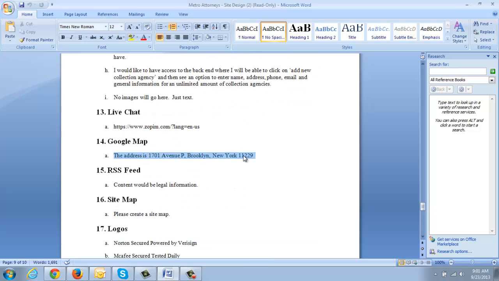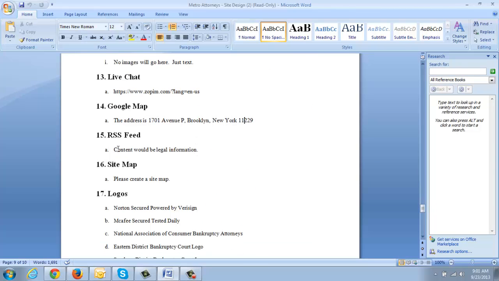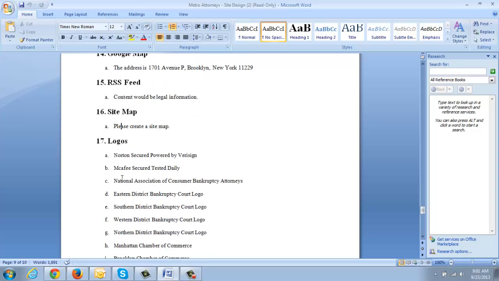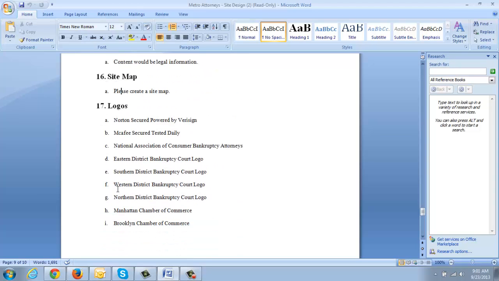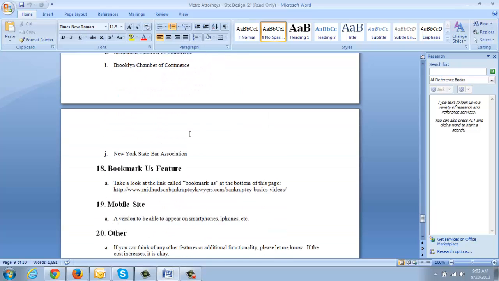Google Map will take care of this. RSS feed I mentioned earlier. The sitemap we will create automatically. Logos, yeah, as long as you provide all these logos, we can put those on, no problem. Norton and McAfee, I guess it would help to have those in terms of security so people feel more comfortable. The bookmark us, we can do something like that.